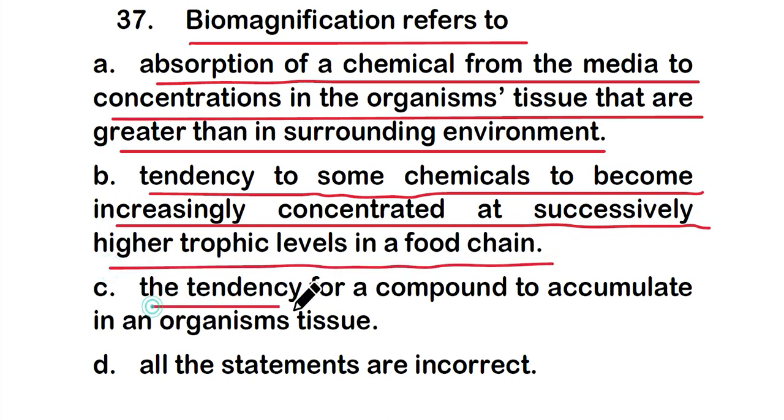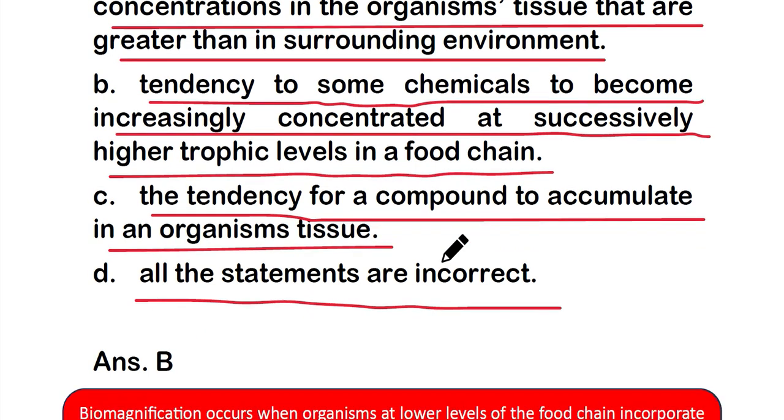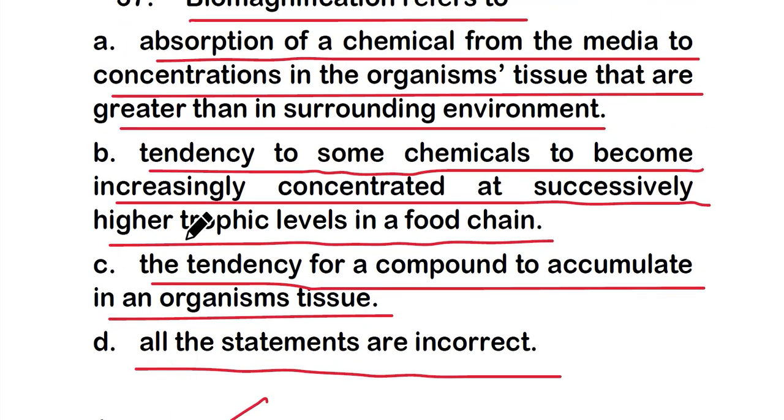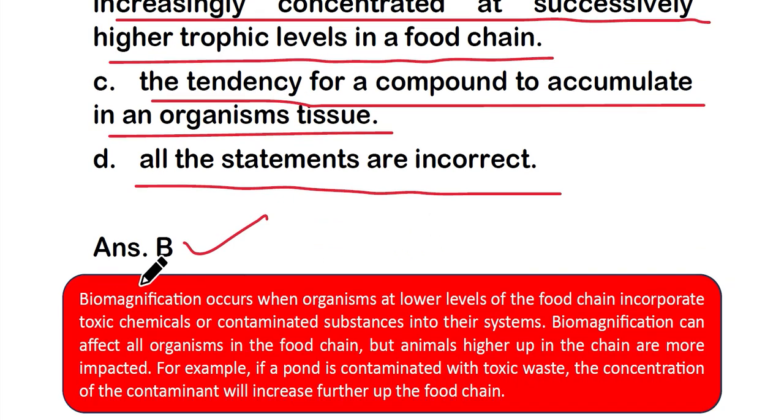Option C, the tendency for a compound to accumulate in an organism's tissue, or option D, all the statements are incorrect. Which one is correct about biomagnification? It is option B, the tendency of some chemicals to become increasingly concentrated at successively higher trophic levels in a food chain.